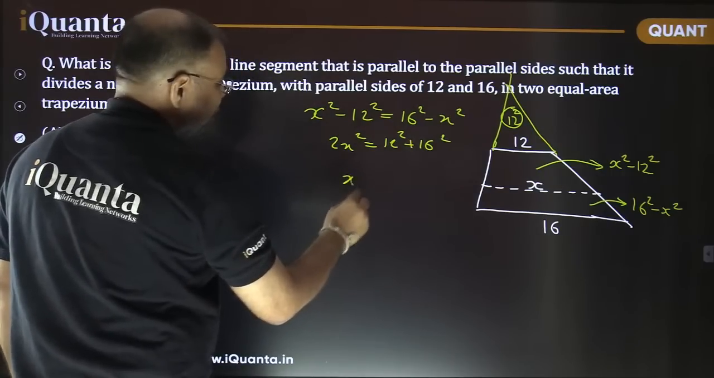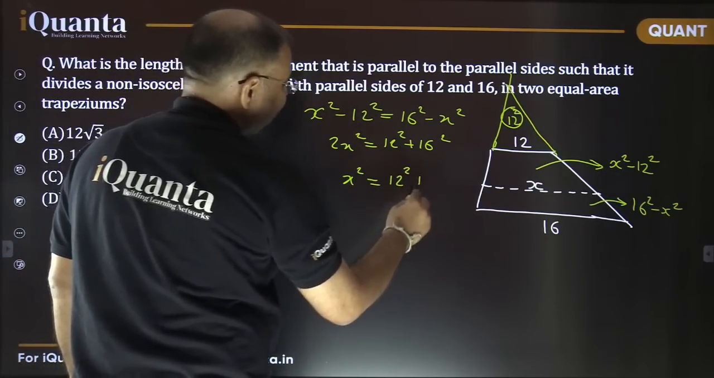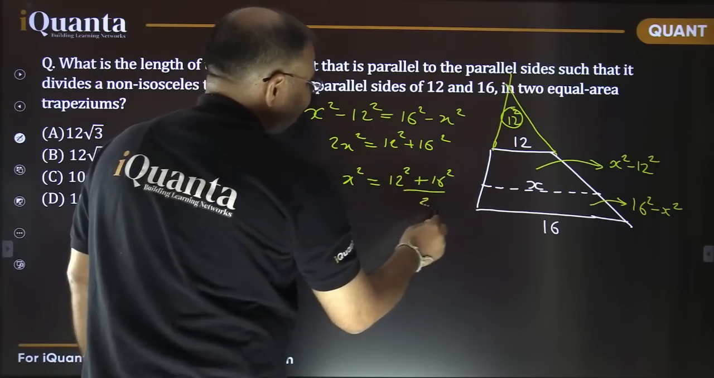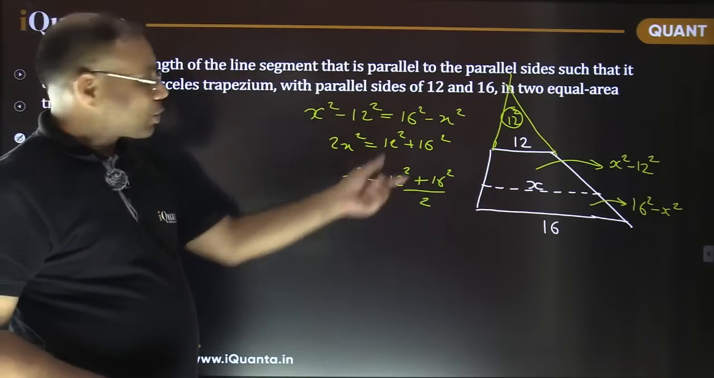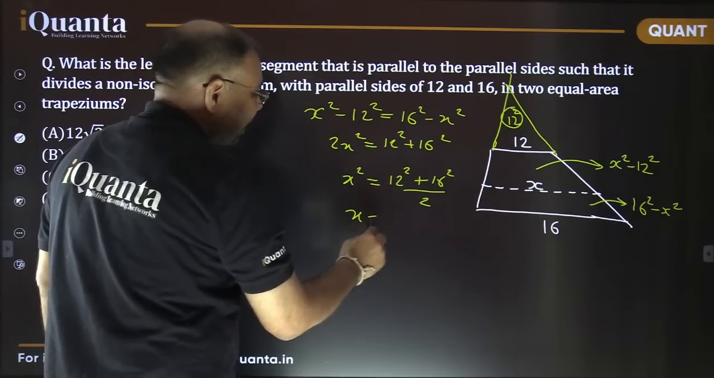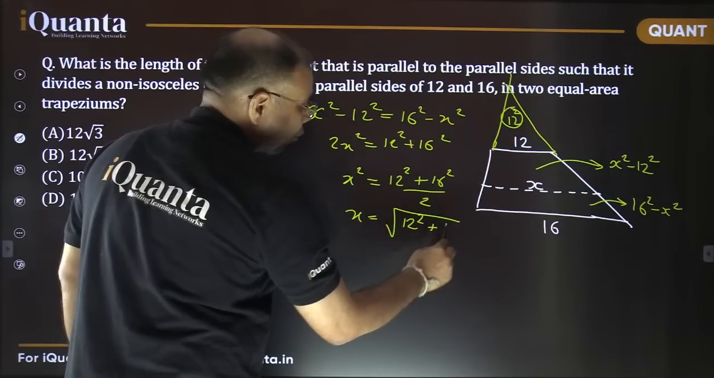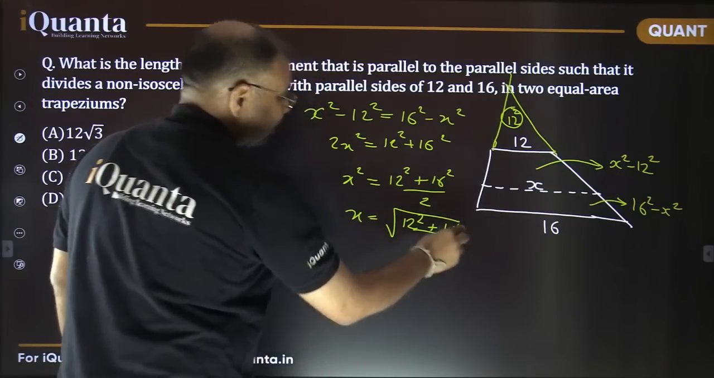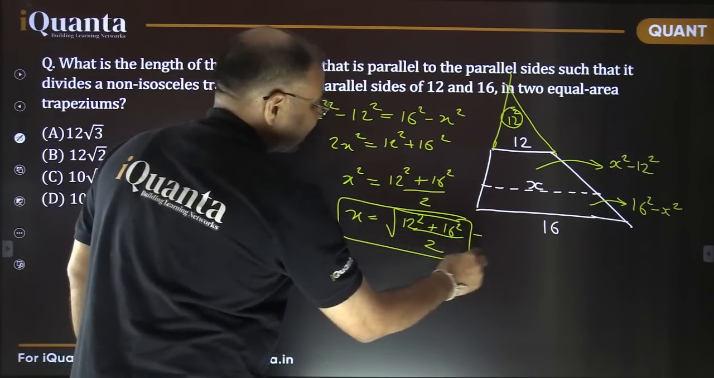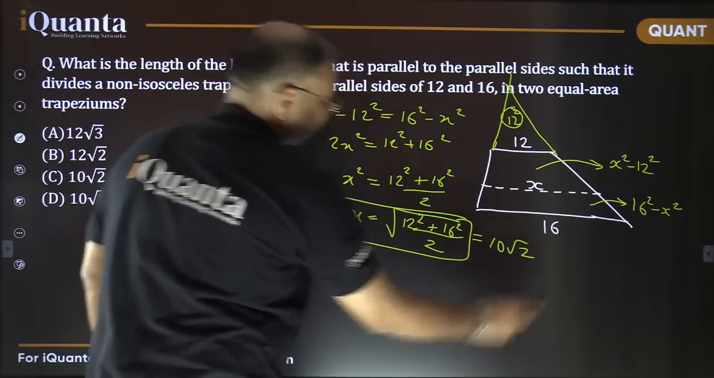That means x square is equal to 12 square plus 16 square by 2. That means it is the simple mean of the square values, and x would be the root of this mean of the square values. So this is our final answer, and it gives you the answer 10 root 2.